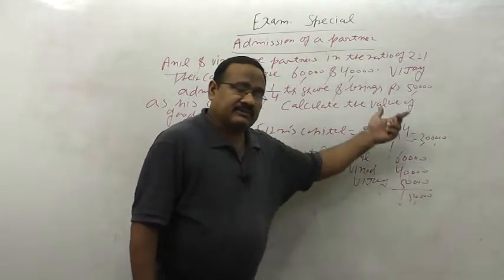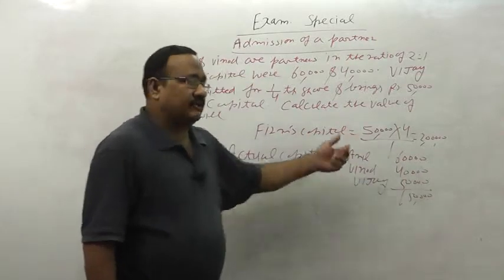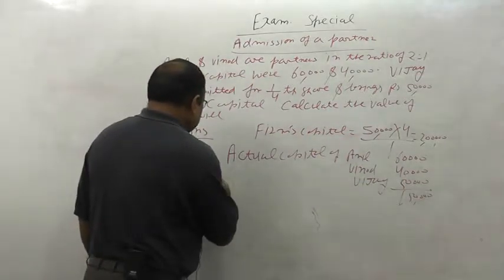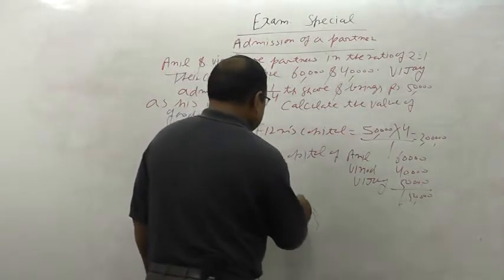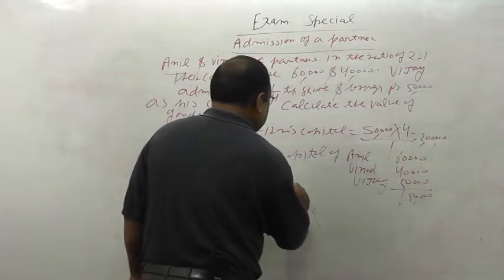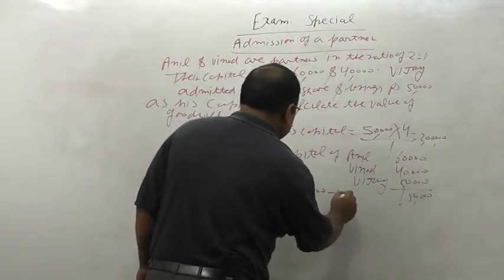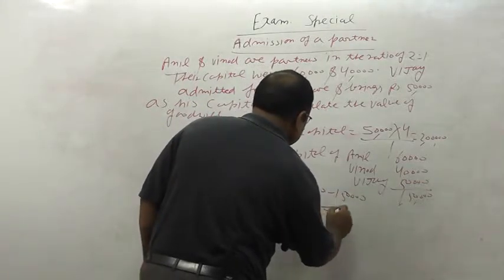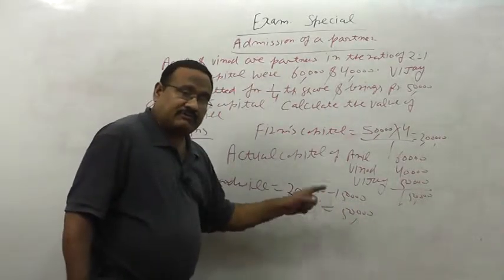The difference between the total capital and the actual capital of the firm will be the value of goodwill. Goodwill will be total capital minus actual capital, meaning 2 lakh minus 1,50,000, which is 50,000. 50,000 is the goodwill of the firm.